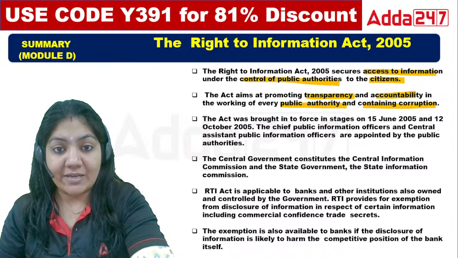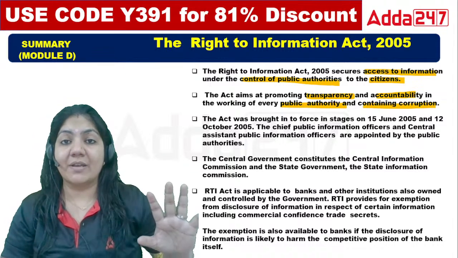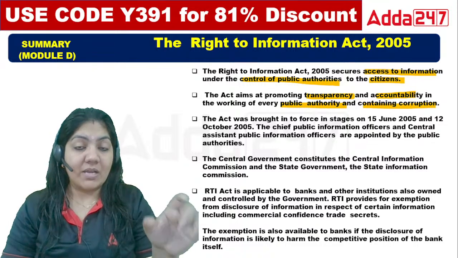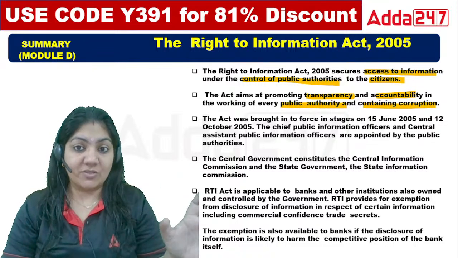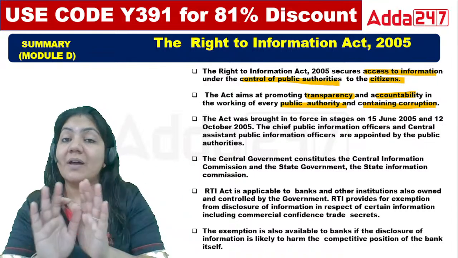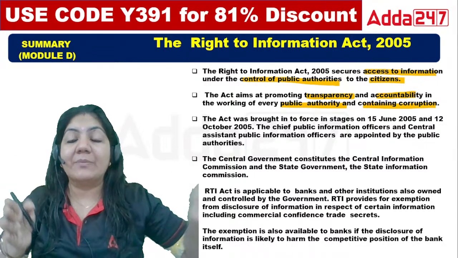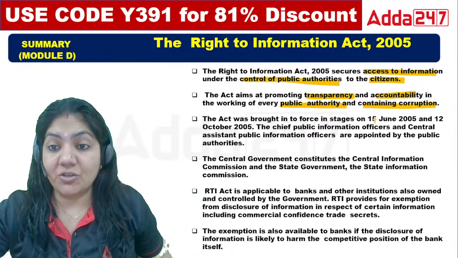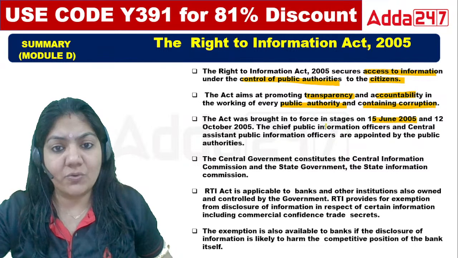If the public authority replies, public authority always comes under government, it means there is transparency between government and people. The Act was brought in on 15 June 2005, and came into force on 12 October.